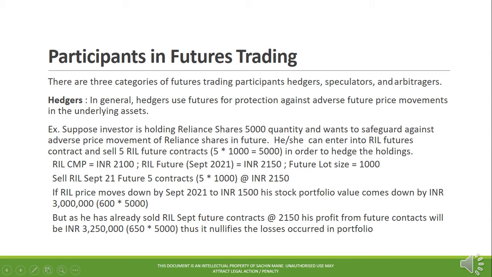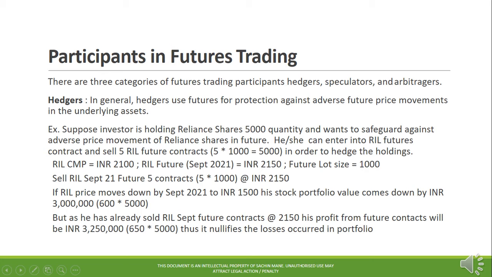Participants in futures trading. There are three main categories of futures trading participants: hedgers, speculators, and arbitrageurs. Hedgers. In general, hedgers use futures for protection against adverse future price movements in the underlying assets. For example, suppose an investor is holding Reliance Industries stock in 5,000 quantity and wants to safeguard against adverse future price